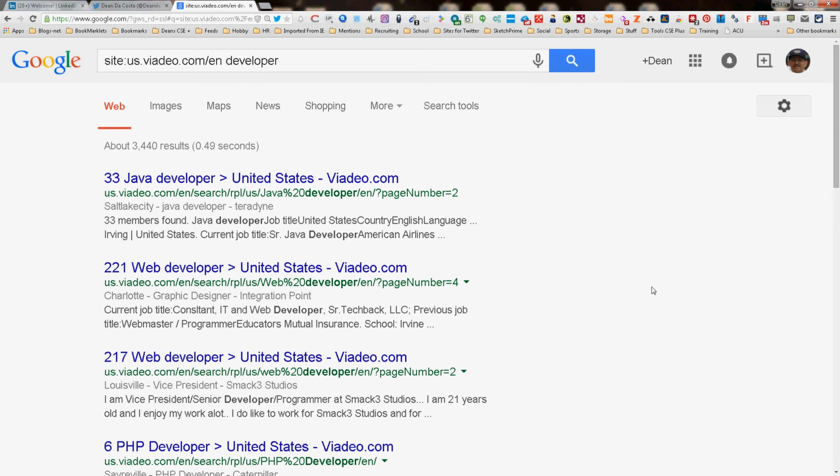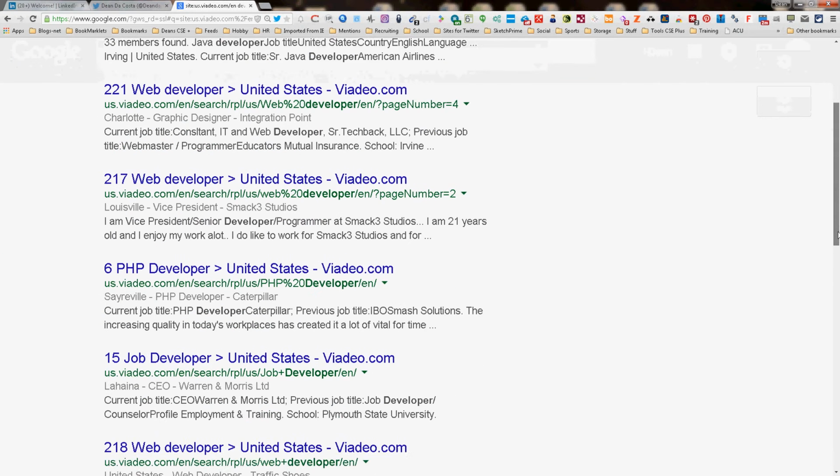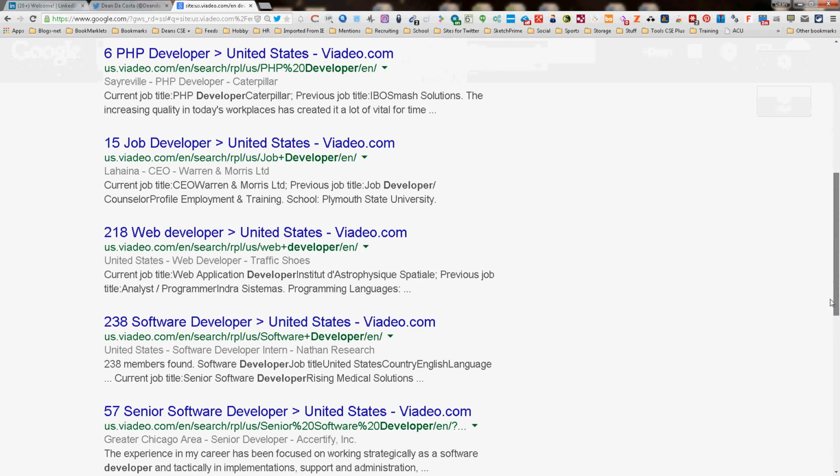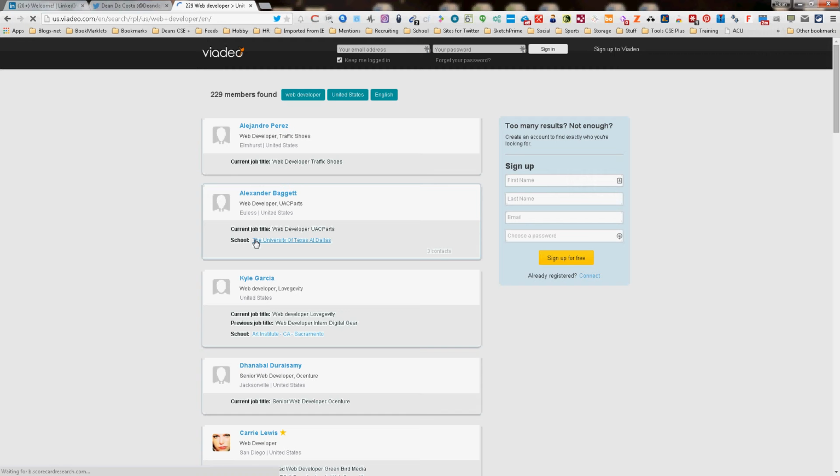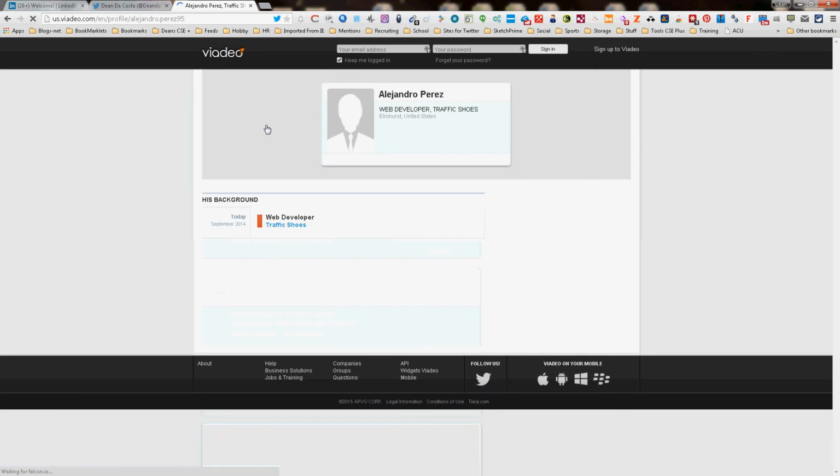So what we need to figure out is why aren't we getting what we want? Let's just look at a few of these. We may even have to go through a page or two. Now this is a search. It says right there. So we're getting search things here. So let's see what happens if we press on that. We notice we get this, but look up here. We see the words web plus developer. That's interesting. Let's point on this person. Let's see what the URL says. Assuming it'll open. There we go.